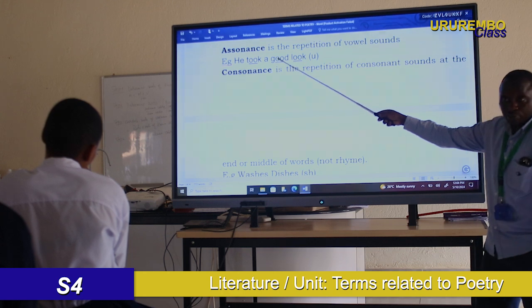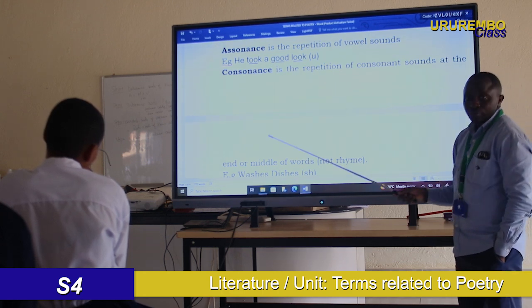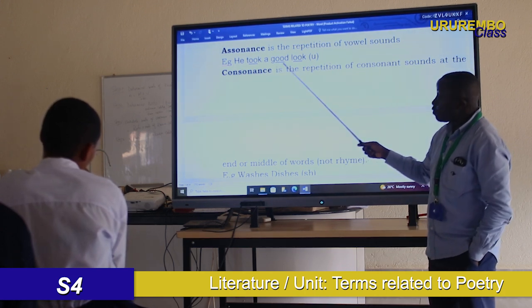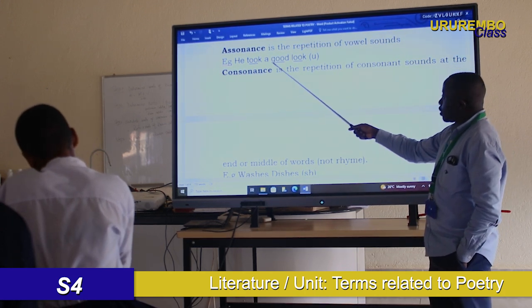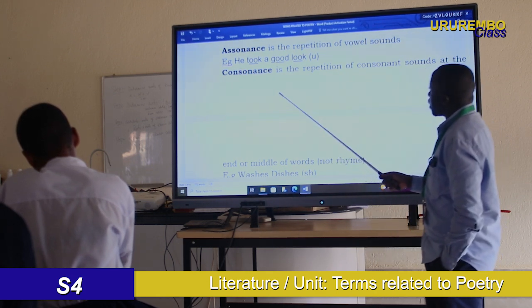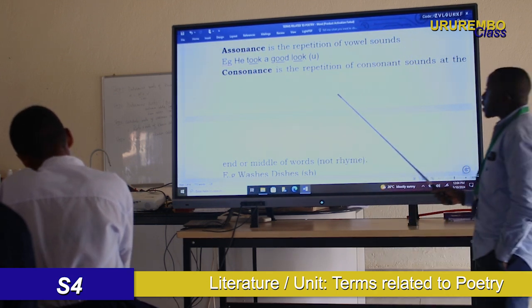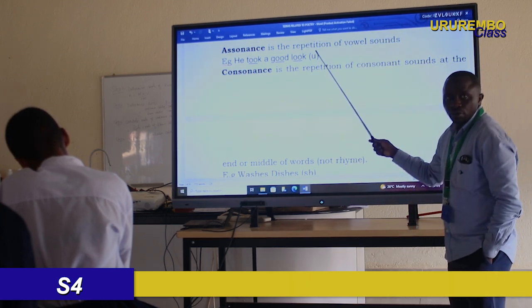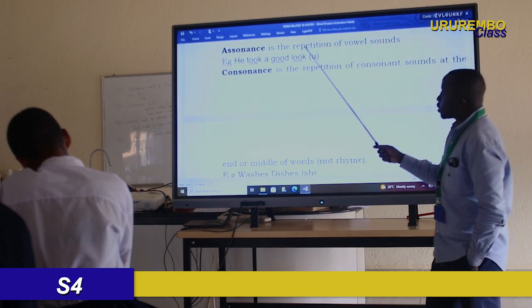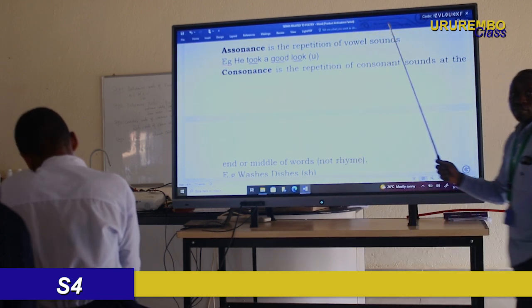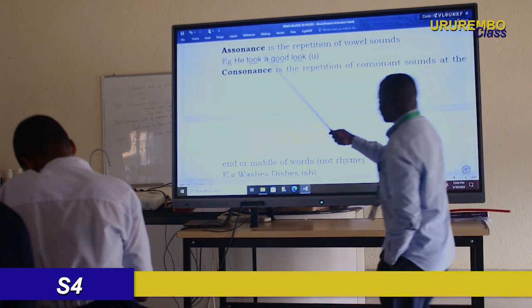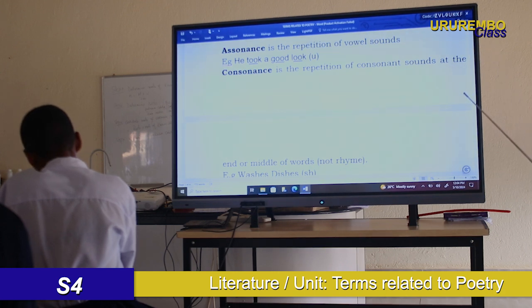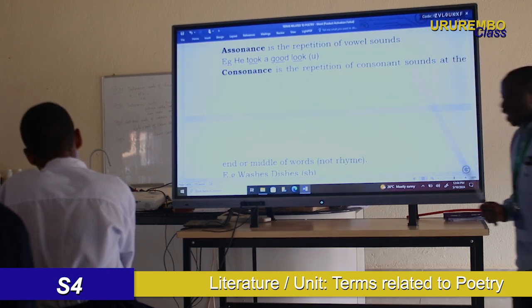If you look at this example clearly, I have underlined the same vowel. He took a good look. He took a good look. So this is assonance. He took a good look. And the assonance is the repetition of the same vowel sound.